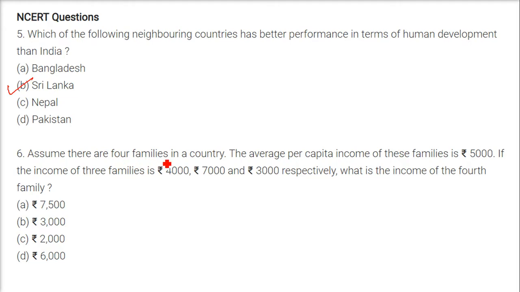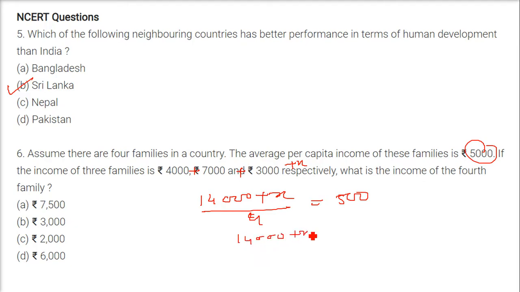Assume there are 4 families in a country. The average per capita income of these countries is 5,000. The income of 3 families is 4,000, 7,000, 3,000 respectively. What is the income of the 4th family? We just add them, 4,000 plus 7,000 plus 3,000, it is going to be 14,000. Let us assume the 4th one is x. So 14,000 plus x divided by 4 is the 5,000, which is the average. So 14,000 plus x equals 5,000 into 4, that is 20,000. So x will be equal to 6,000. This is the answer.